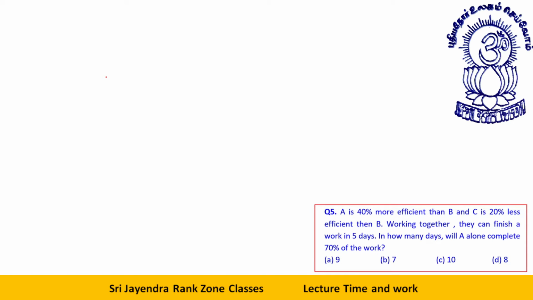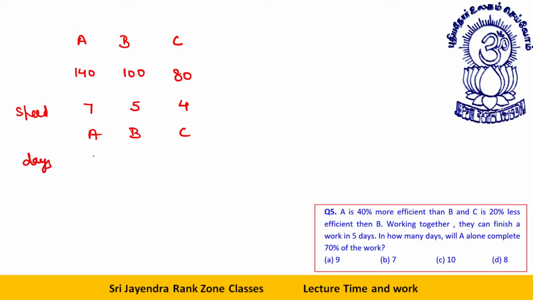A is 40% more efficient than B, and C is 20% less efficient than B. Okay, let's talk about A, B, C. Suppose B is 100, speed of A will be 40% extra, speed of C will be 20% less. Let's take it in terms of ratio. If I cancel them by 20, this becomes 7, this becomes 5, this becomes 4. Working together, they can complete a work in 5 days. This is A, B, C speed. This is days. 5 plus 5 plus 5, full work done.